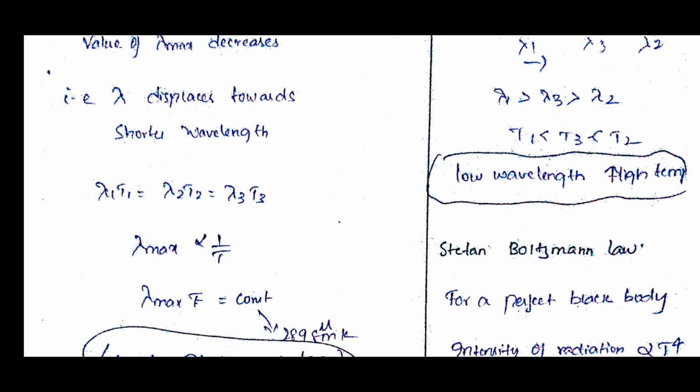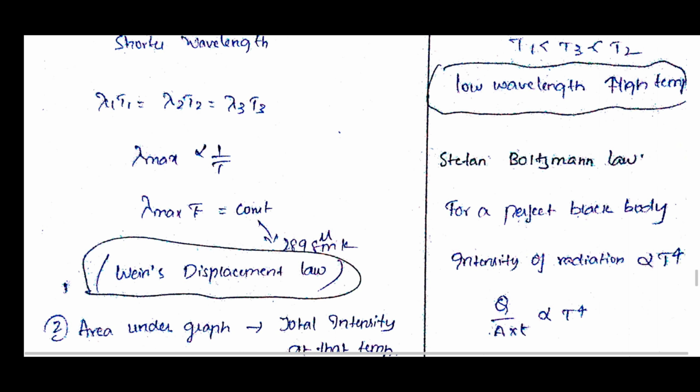Okay, next coming to the Stefan-Boltzmann law. What do you mean by the Stefan-Boltzmann law? For a perfect black body, the intensity of the radiation is directly proportional to T power 4. What is the intensity of the radiation?